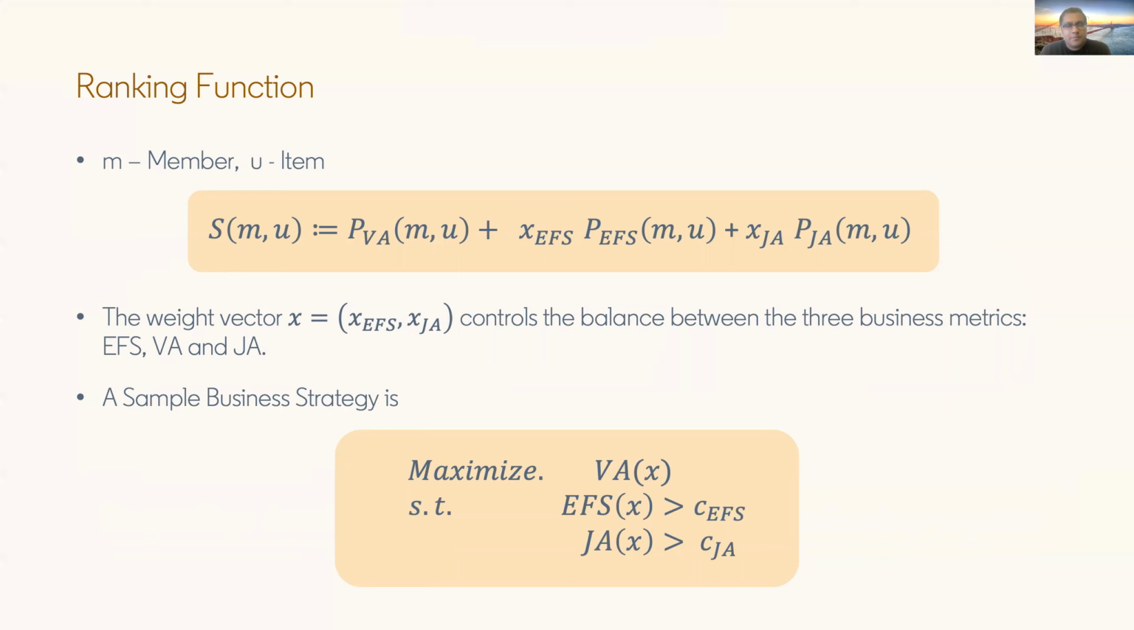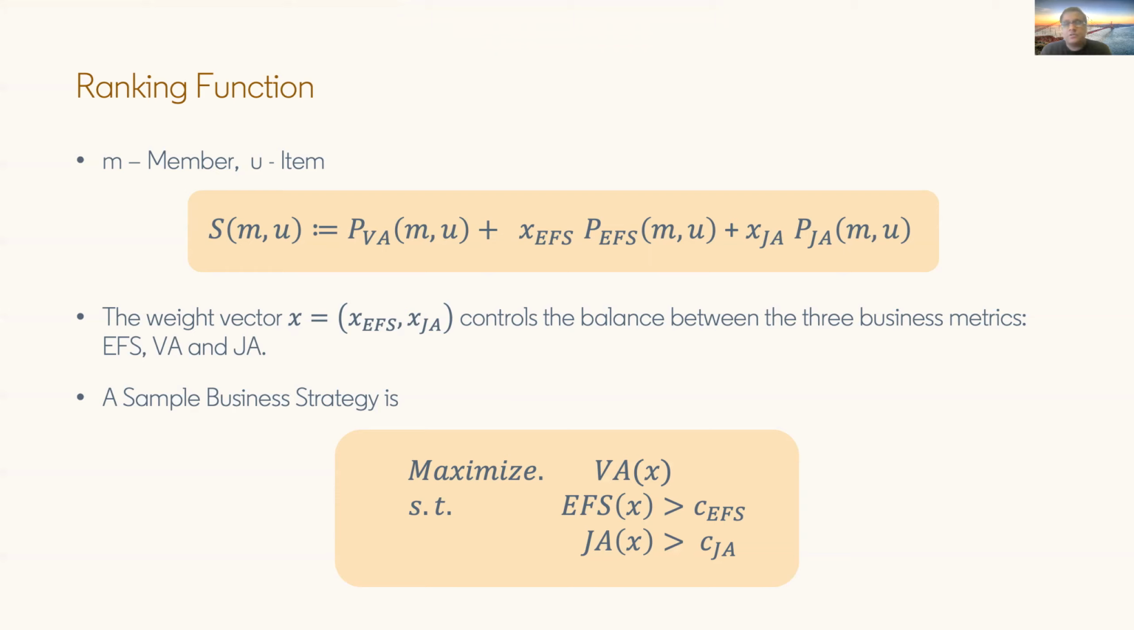For every member M and item U, we can have the overall ranking function that weighs these models together and emits a final score. As you can see over here, XEFS and XJA are the hyperparameters, and what they are really meant for is boosting the importance of the particular utility in the final score.